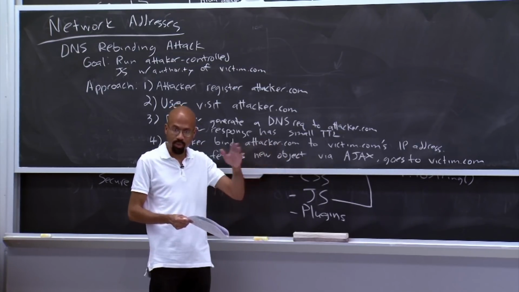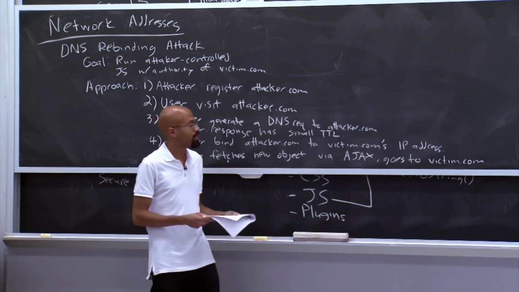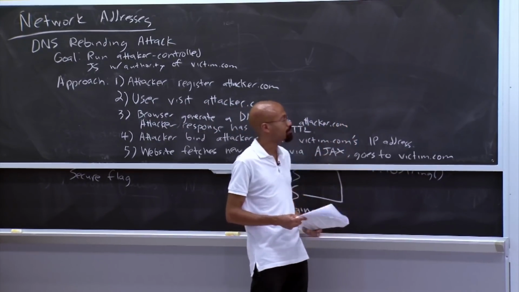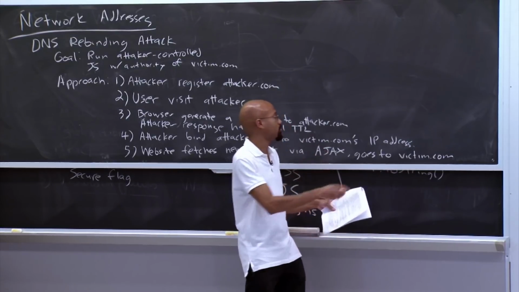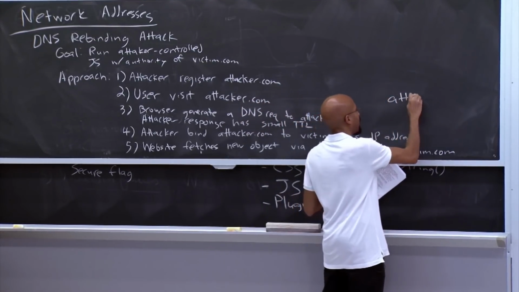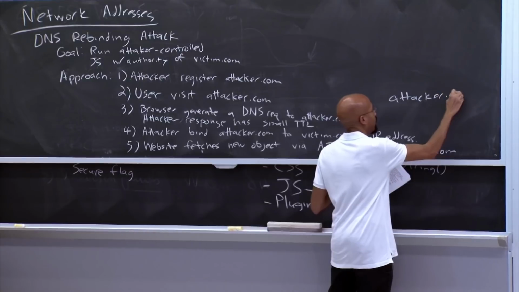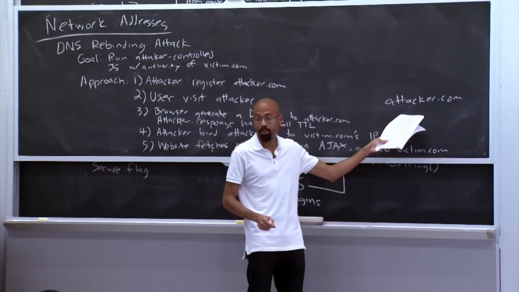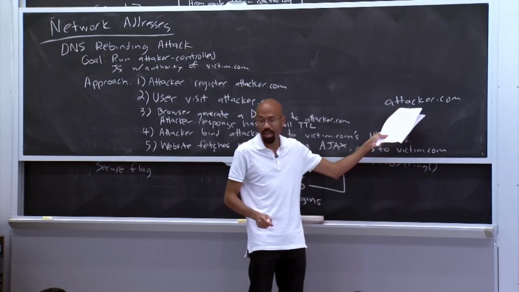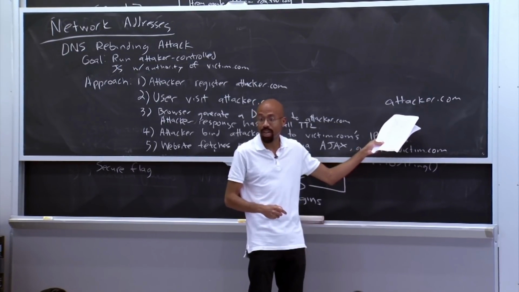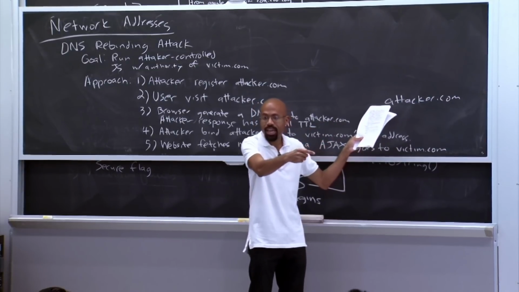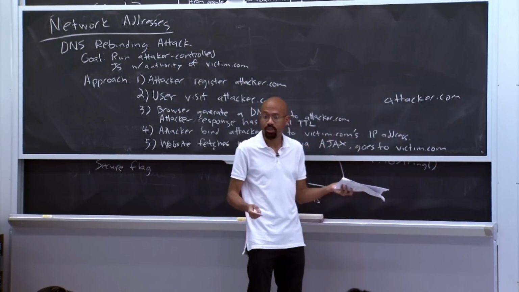And so then you can sort of step through. In other words, let's say that the attacker.com webpage always thinks it's just going to attacker.com and issuing an AJAX request there. So every time the DNS server rebinds, it can set this to some different IP address inside of victim.com's network. Right? So it can just step through the IP addresses one by one and see if anybody's responding to those requests.